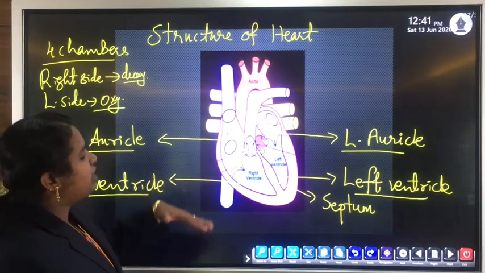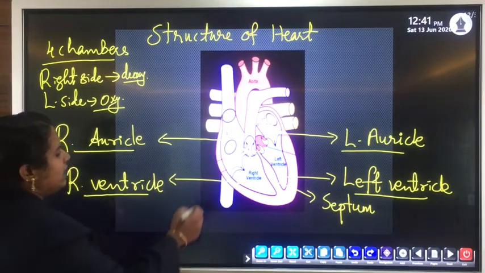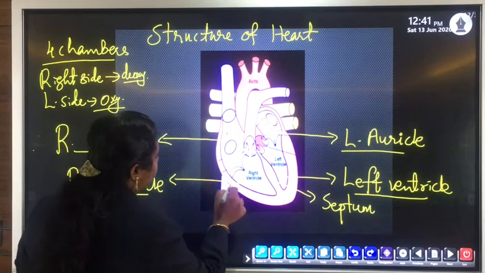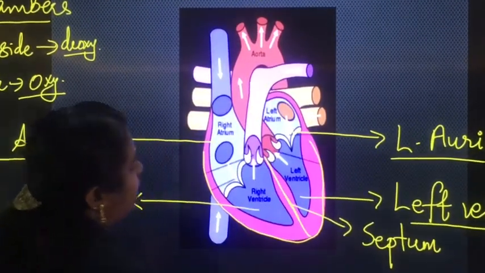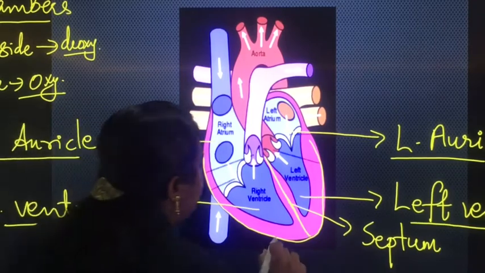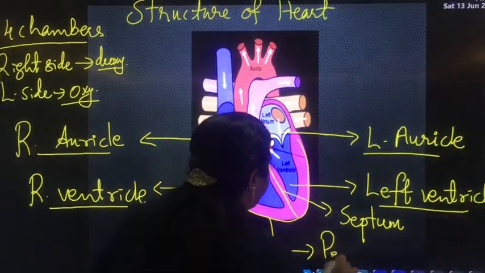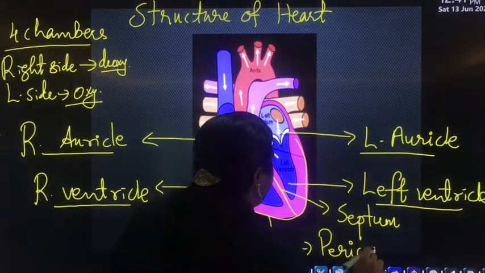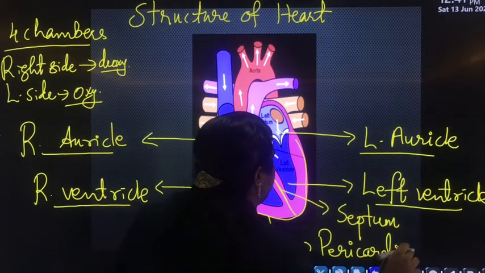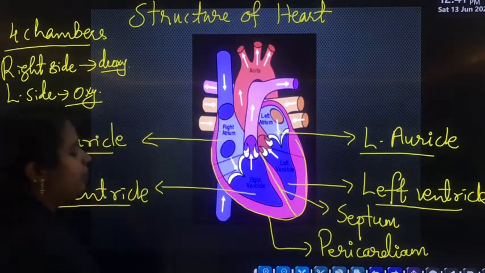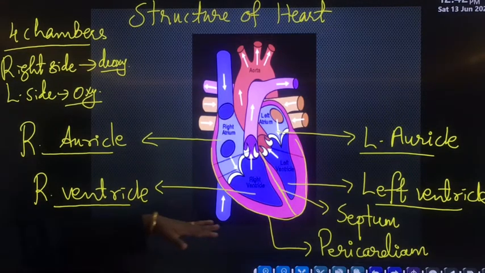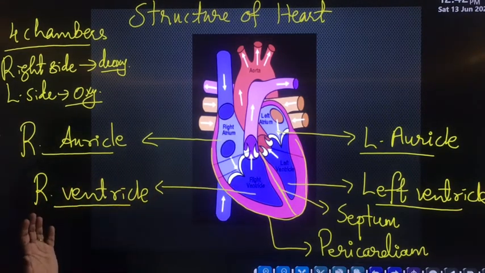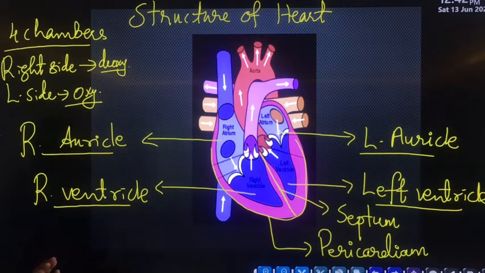Then another structure associated with the heart is the outermost protective layer, the outermost membranous covering, and that is known as the pericardium. The outermost protective covering of the heart is known as the pericardium. It protects the heart.